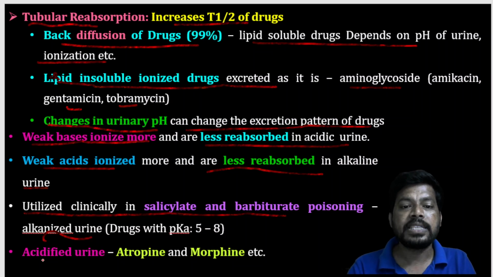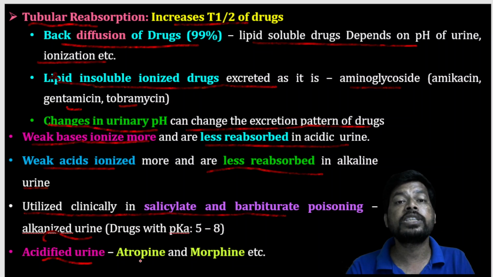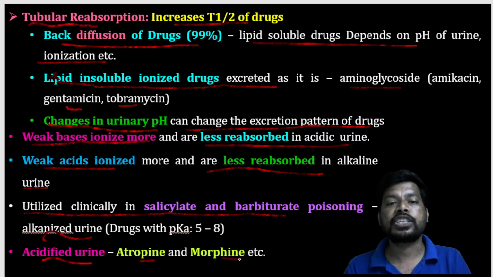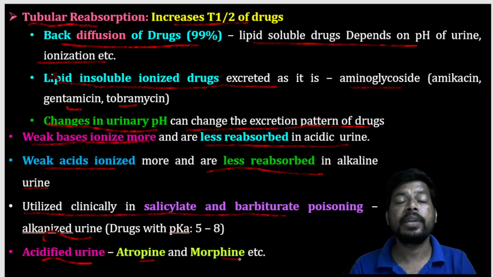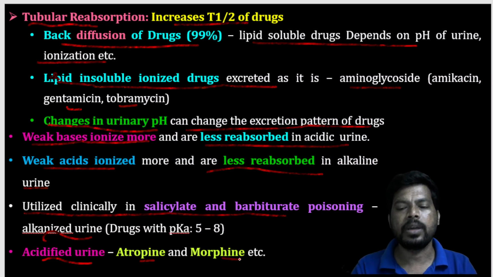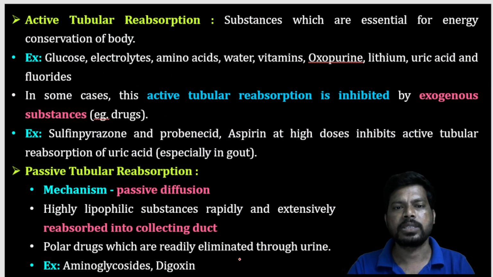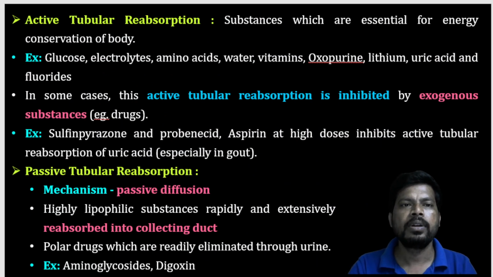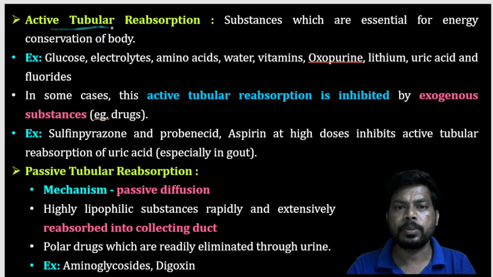Next, acidified urine. Through acidified urine, substances like atropine as well as morphine will be excreted. Definitely the urine pH will affect the excretion pattern of drugs. Next, a further continuation: active tubular reabsorption.